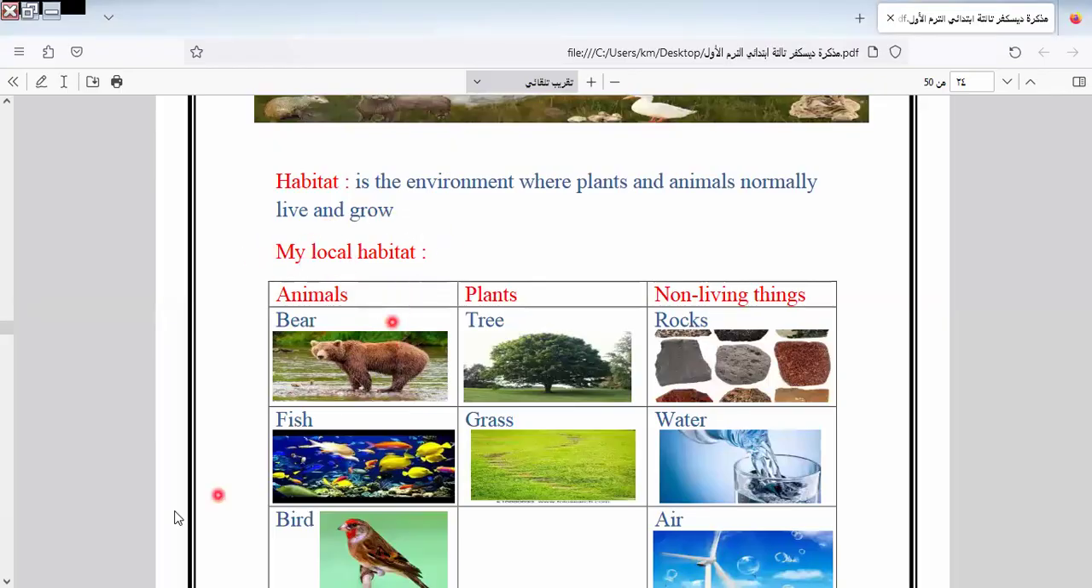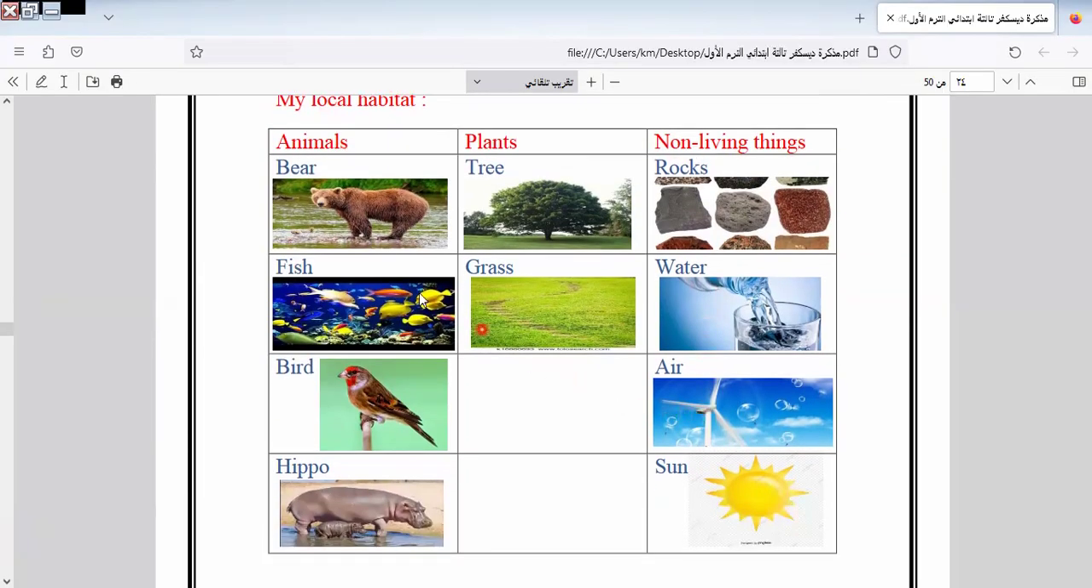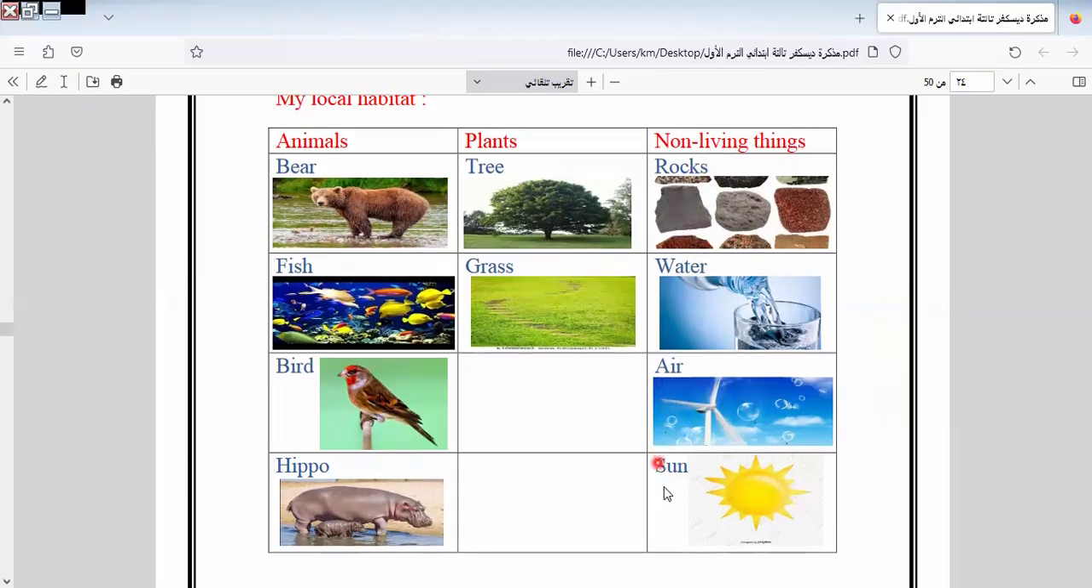The local habitat means the places that animals live in. Here we have animals, we have plants and non-living things. We have animals like deer, fish, bird, and hippo. We have here tree and grass, rocks, water, air, and sun. This is called non-living things: rocks, water, air, and sun.